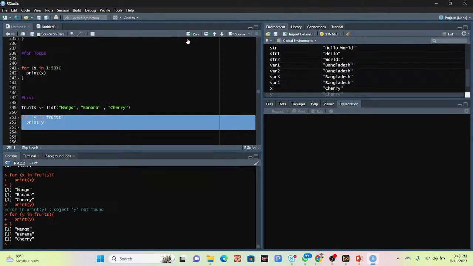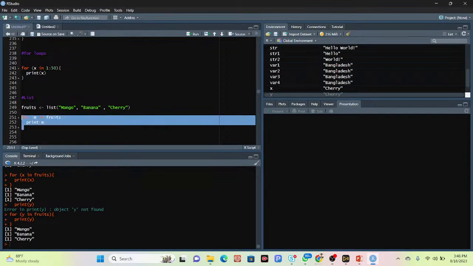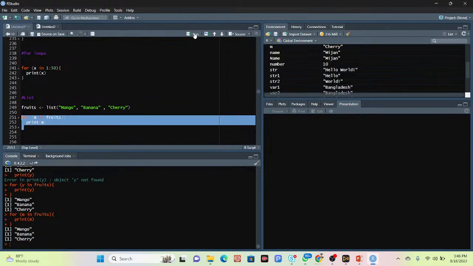You can use anything, there is no problem. As a variable name, suppose I put the variable name m in fruits and print the m. So now click the run. At this time it also works. There is no problem about that.